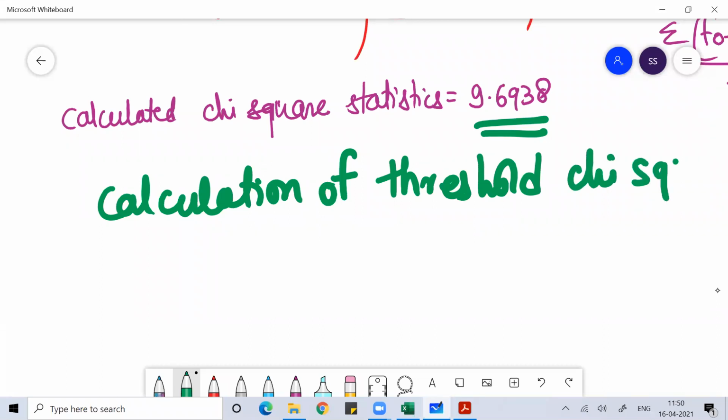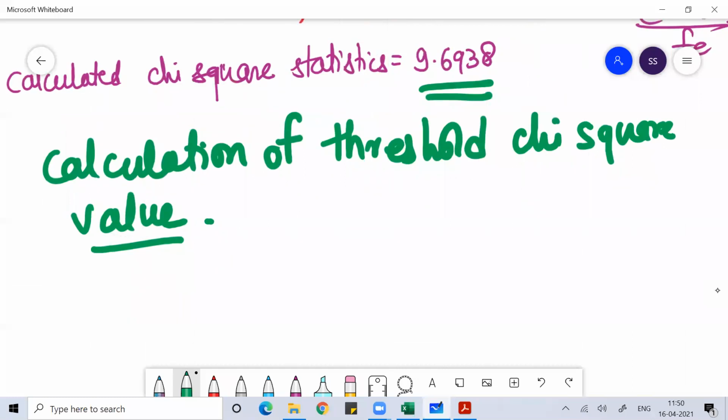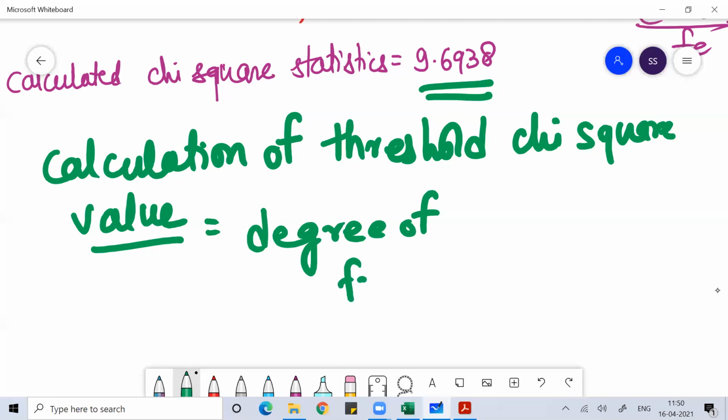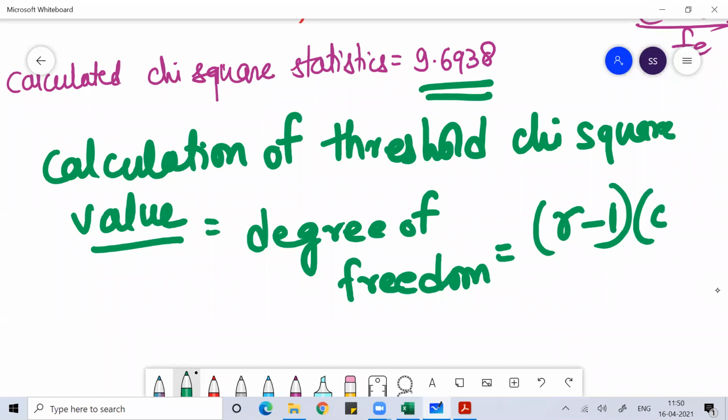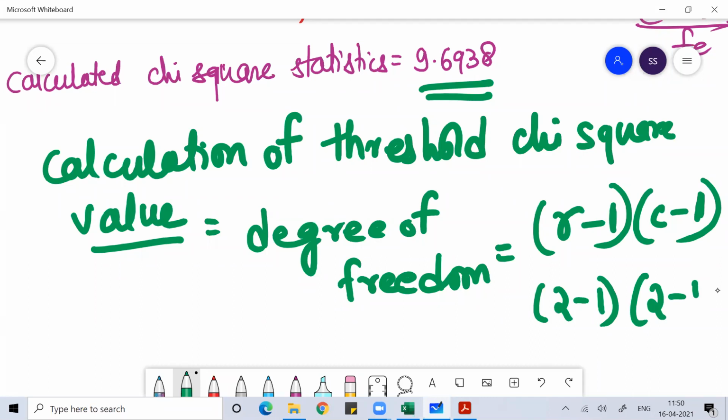The calculation of the threshold chi-square value. Before I calculate the threshold chi-square value, I need the degree of freedom. The degree of freedom we use here is (number of rows minus 1) into (number of columns minus 1). That is the formula we use for the degree of freedom. How many rows are there? Two rows. And how many columns? Two columns.